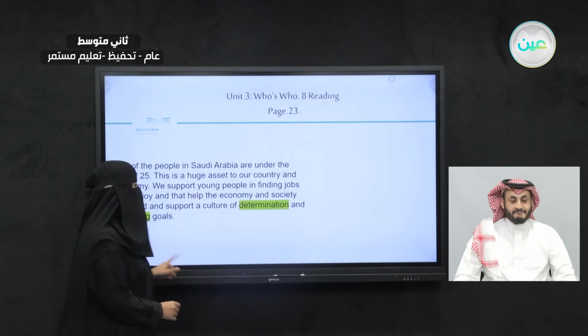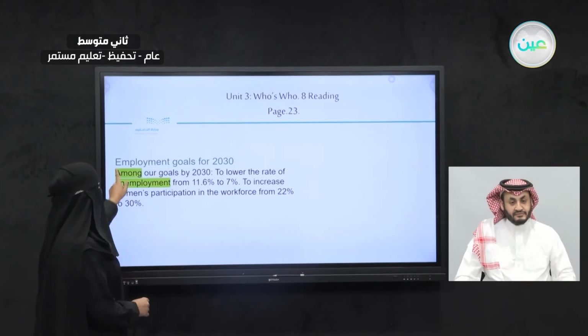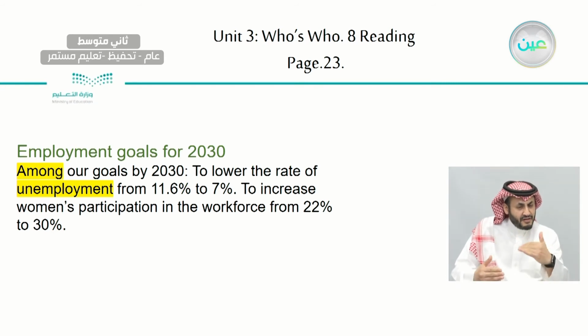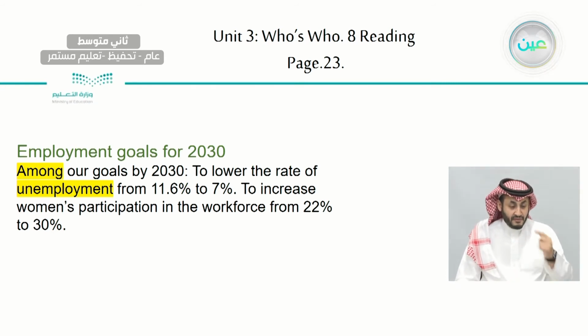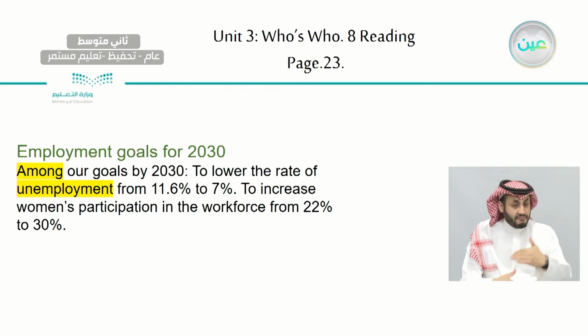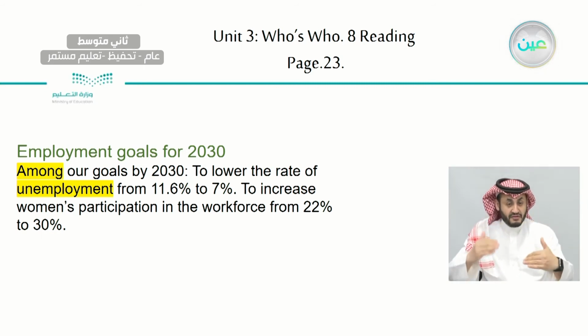Now, let's take a look at the next subtitle. Employment goals for 2030. Let's read it. Among our goals by 2030 is to lower the rate of unemployment from 11.6% to 7%, and to increase women's participation in the workforce from 22% to 30%.